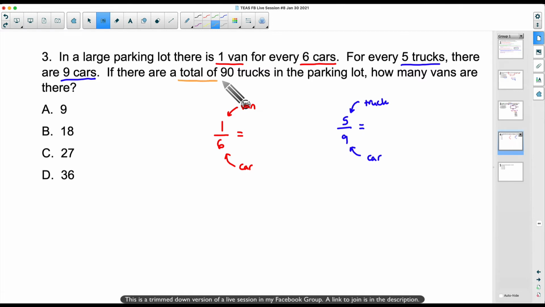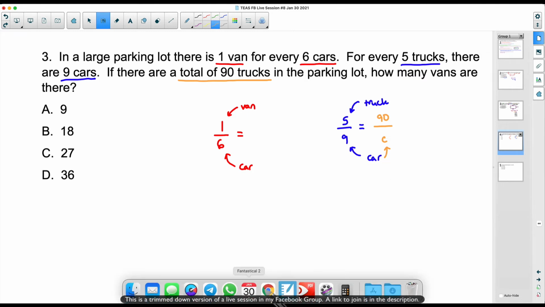If there are a total of 90 trucks, our ultimate goal is to figure out how many vans there are. So, 90 trucks. Where can I put that 90? Not here, that's vans. Not here, that's cars. Right here. Trucks. You might say, well, how is this going to be beneficial? Hang tight, watch what happens. The only thing we can solve for in this problem is, I'm going to call it C. I can figure out how many cars there are.